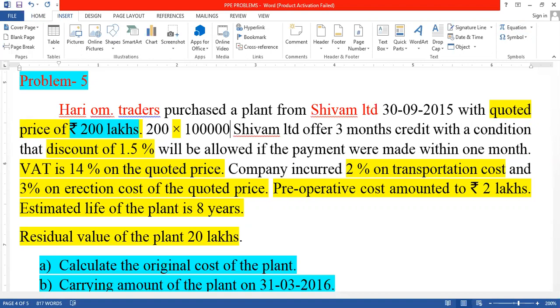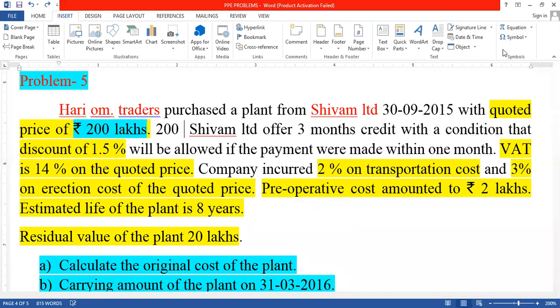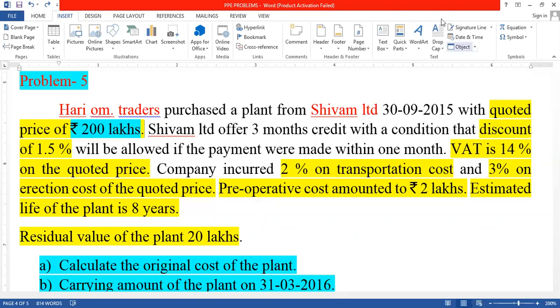So 200 lakh is nothing but 200 into 1 lakh. You should multiply this.